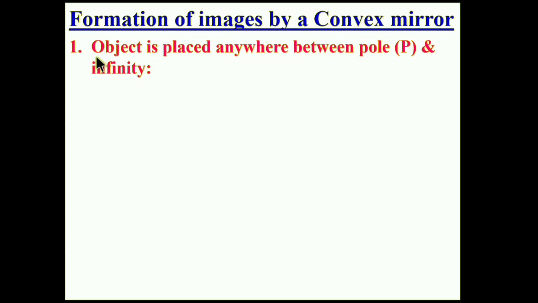And coming to the next one, formation of images by a convex mirror. Number 1, object is placed anywhere between pole P and infinity.